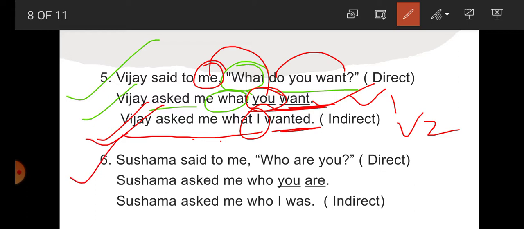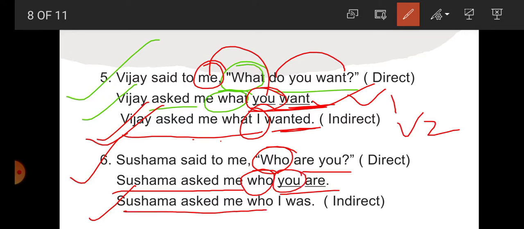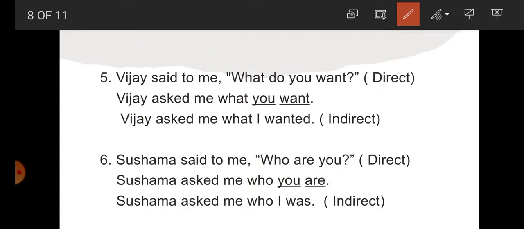Now question number 6, student. Sushma said to me, who are you? So Sushma said to me. First change it: Sushma asked me. Now what is the question word? Who. So write who here. Now after that, what is left? Are you. So how will we change it into assertive? You are. Now next step. Sushma asked me who. Till here it is clear. Now "you" is what? Second person according to the object. What is the object here? Me. So for me, write here I. And "are" changes into "was". So write was here. Now student, 6 examples we have done.